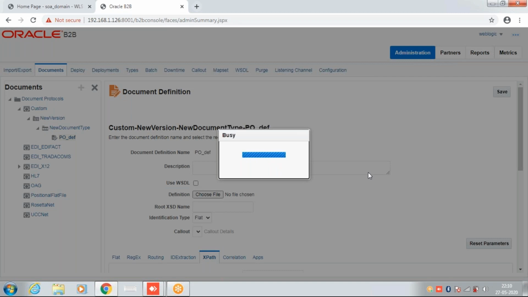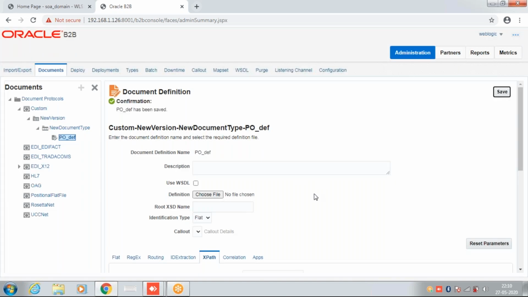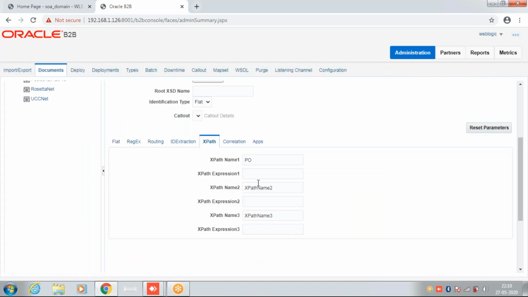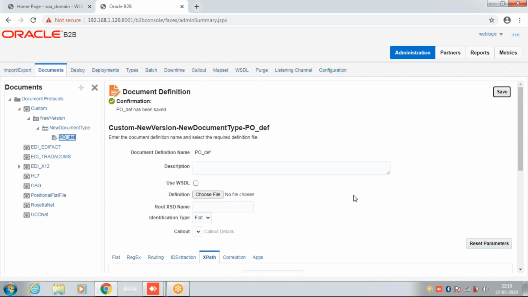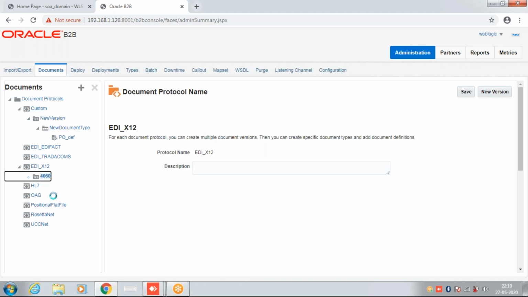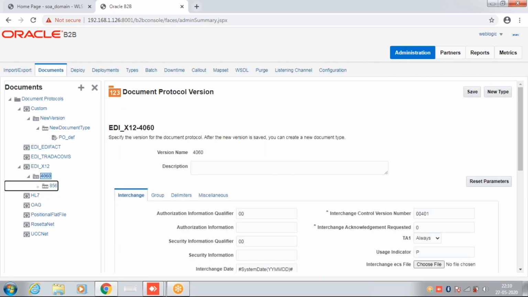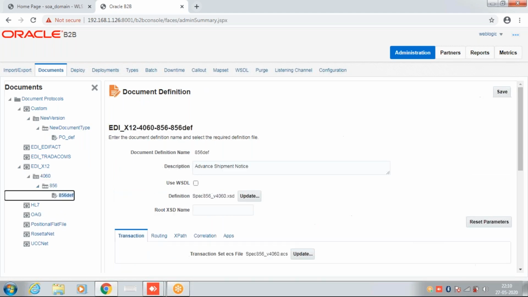That option will be possible only in the case of XML. It will not be possible in the case of flat file. In the XML we will have the XPath, so we can provide the XPath, and we will get the values in the XML header kind of thing in the report system. Under this document type, we have all these options: EDI, SQL, 4Go, 6Go, 1Go, everything. Here I think one is already created with this document.